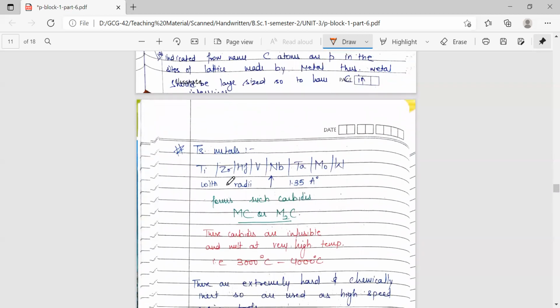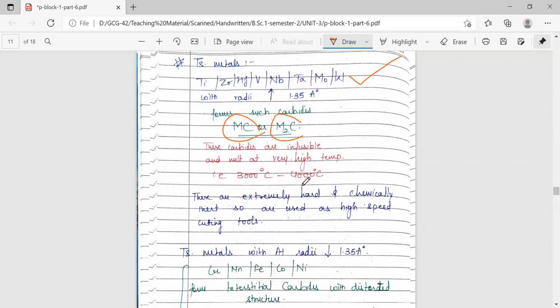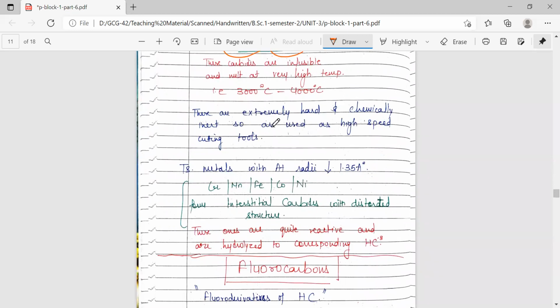So examples are all the transition metals, as we have written, which are having radii greater than 1.35 angstrom. They will form such carbides. The common formula is going to be either MC or M2C. So these carbides are infusible and melt at very high temperature, that is 3000 to 4000 degrees Celsius. These are extremely hard and chemically inert, so are used as high speed cutting tools.